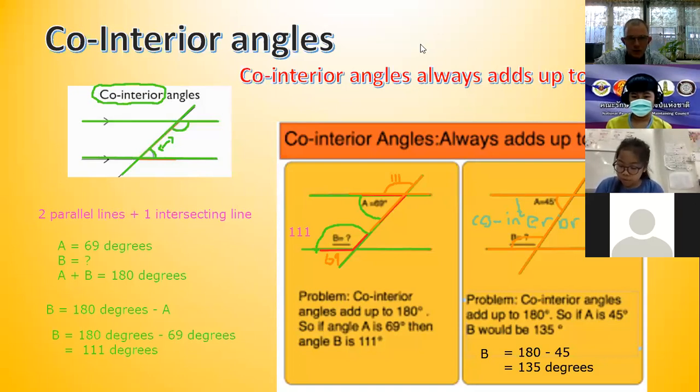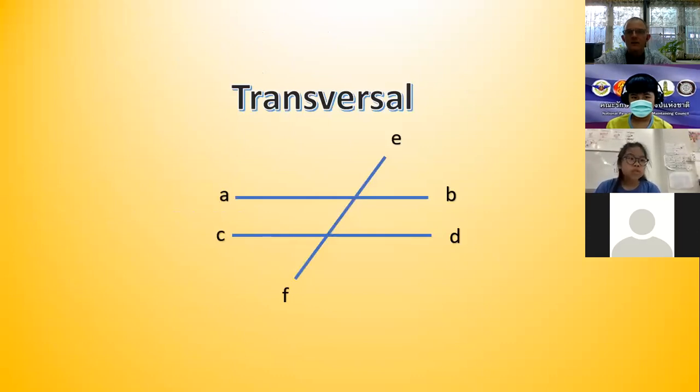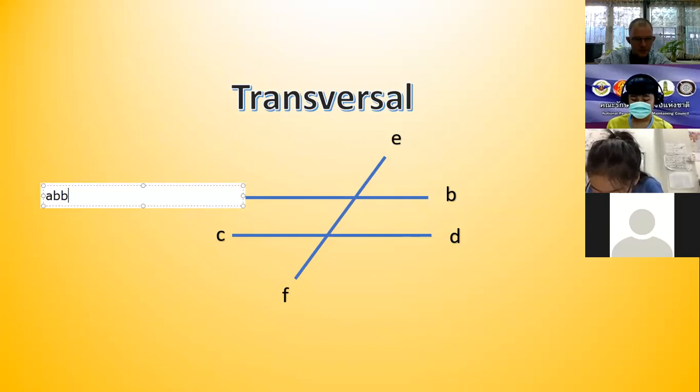Now there's one more I want to do. We also looked at it Tuesday. Let's just have a look at it again. The transversal. Now this one, before we do some exercise, let's have a look. First, we need to give the three lines names. So what are our two parallel lines? We have line AB. We have line CD.